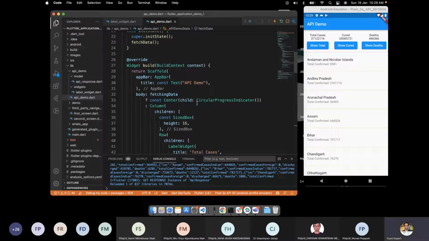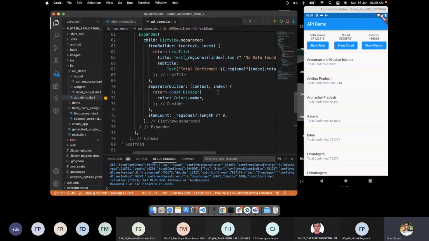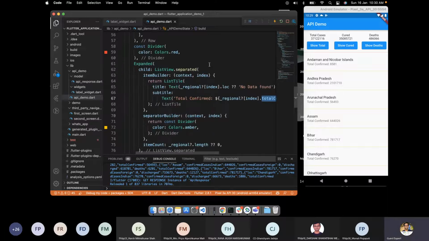Okay, let's first clear the basics. To change any data on the screen, first we want to call setState. Right? We are also passing data here in the list style, which is the total confirmed cases. But we have three options here.